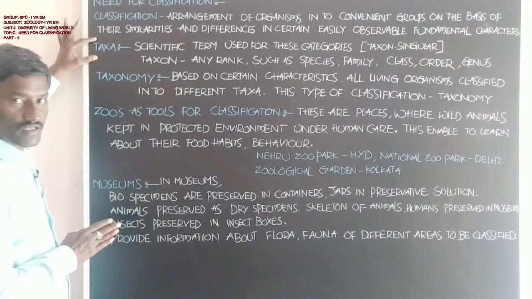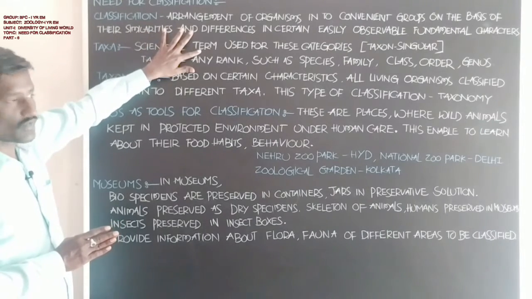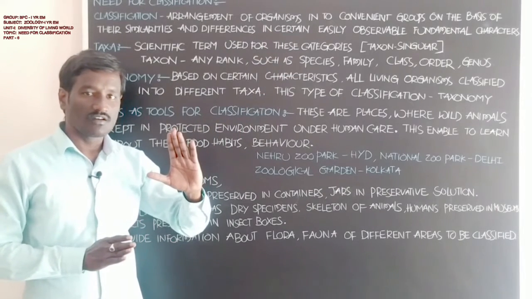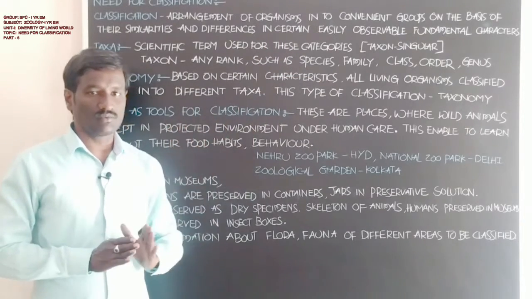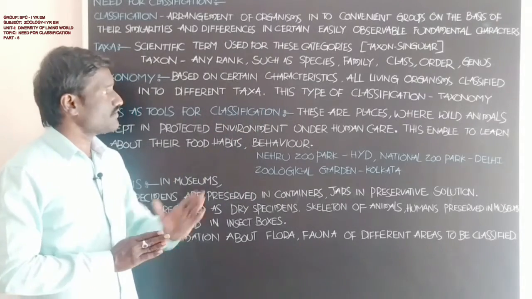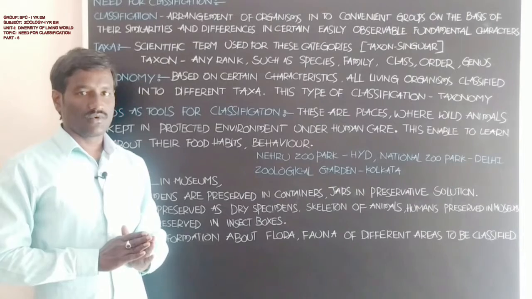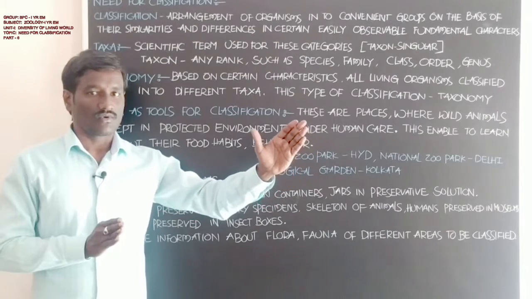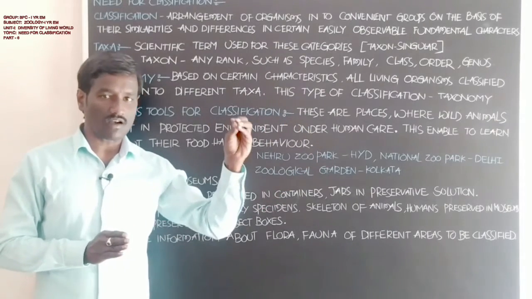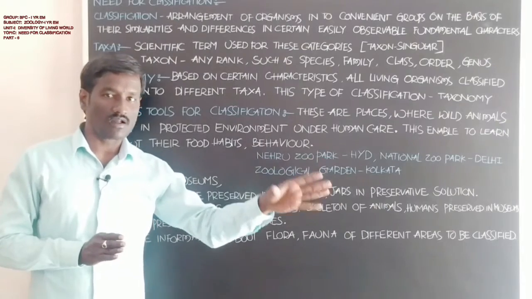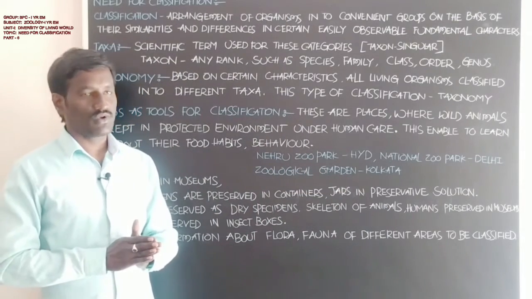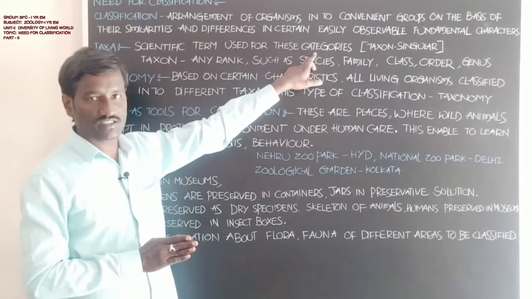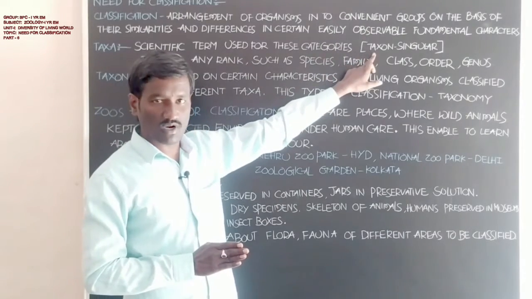Next, taxa. What is the meaning of taxa? Taxa is the scientific term used for these categories. Animals are grouped into convenient categories, which are called class, phylum, order, family, and like that. Taxa is the plural.